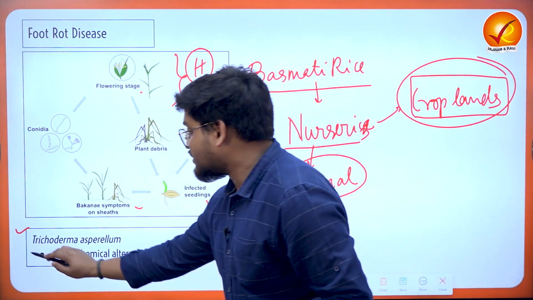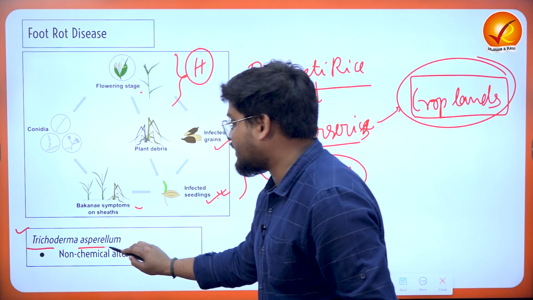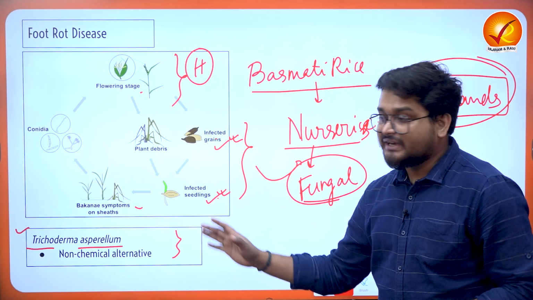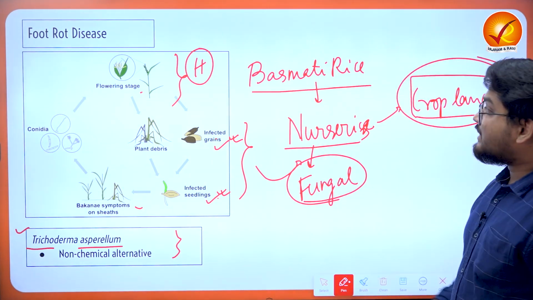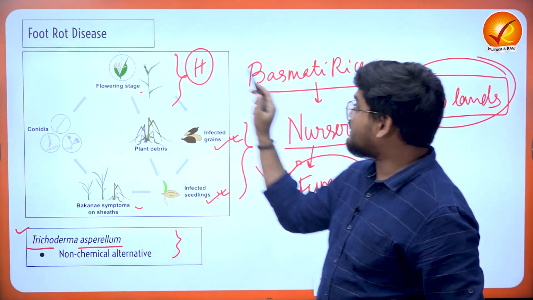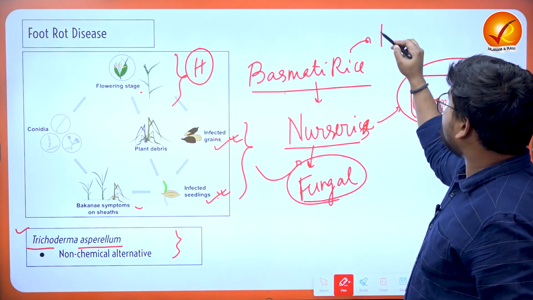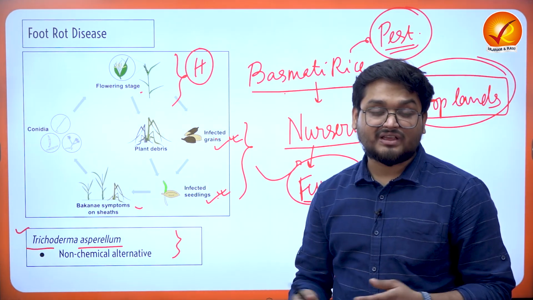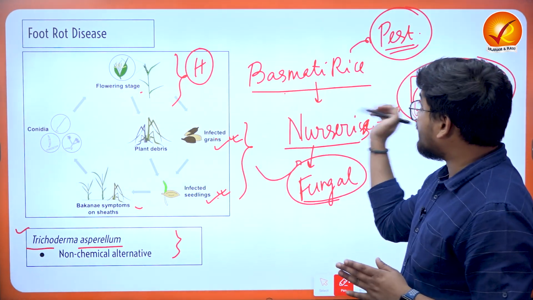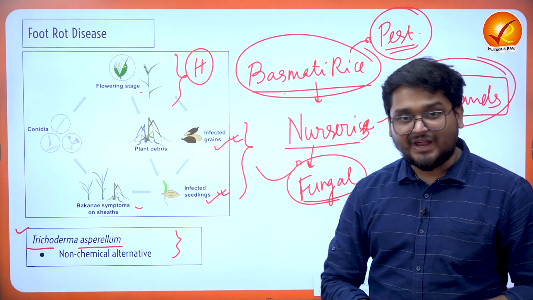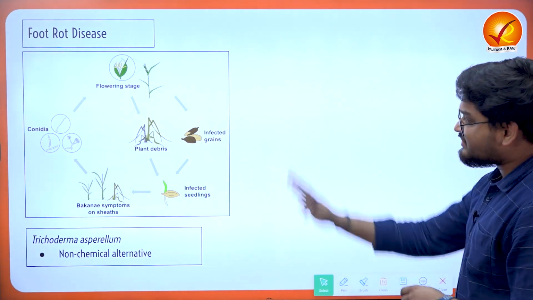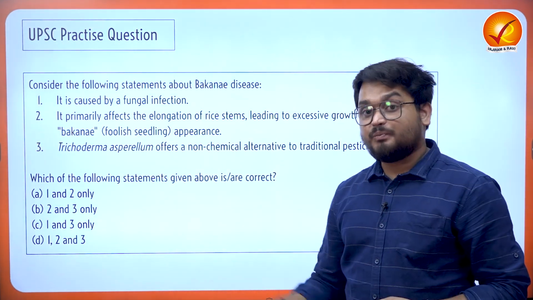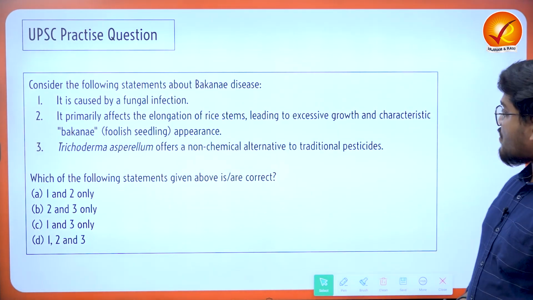This is known as Trichoderma asperellum. It is a non-chemical alternative because it has been found that the main cause of this foot rot disease in basmati rice is the use of various pesticides and also insecticides, in particular for the promotion of this basmati rice. And this is all that you want to know in this article, and I want all of you to please solve this question in the comments now.